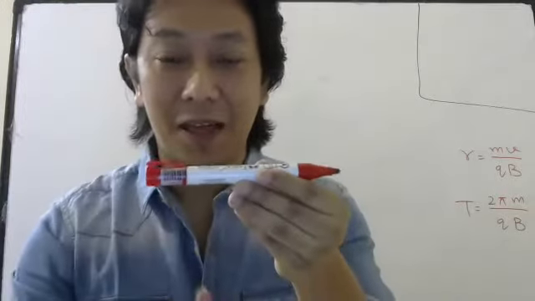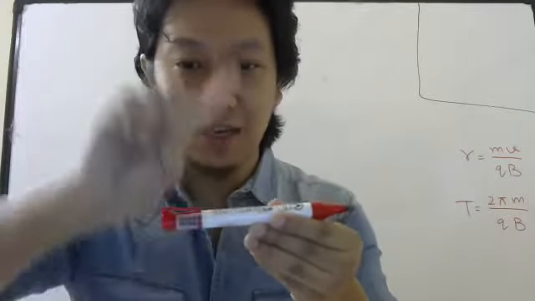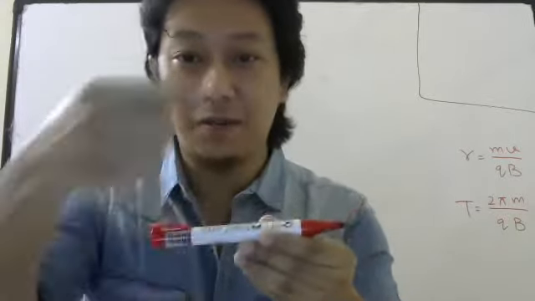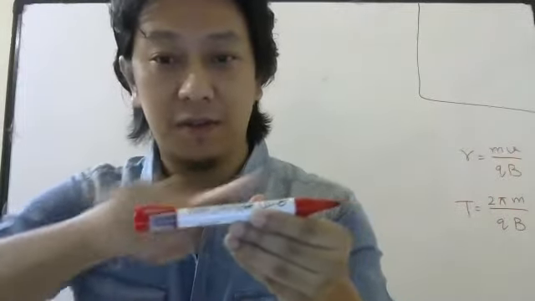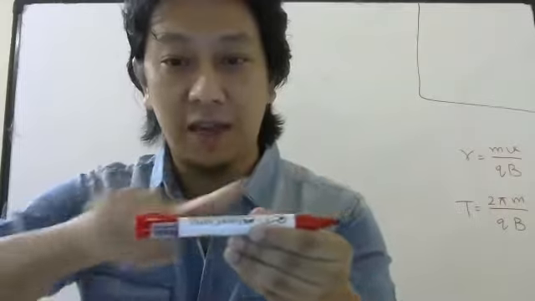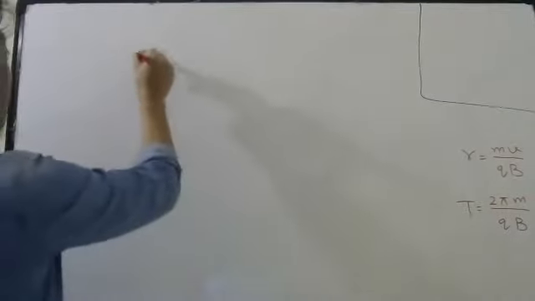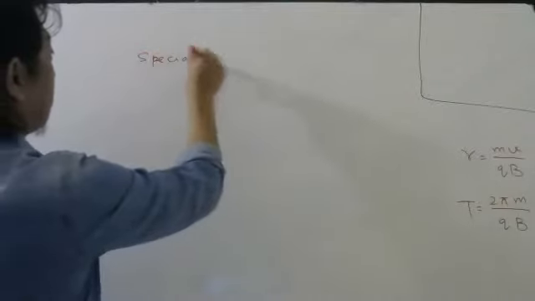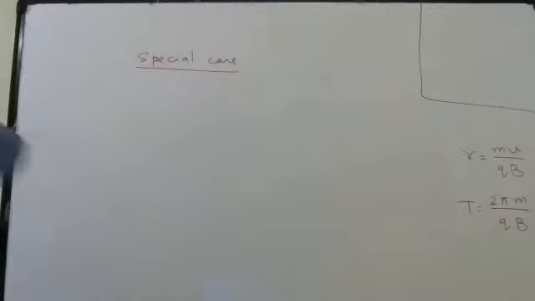If the charge comes perpendicular, then it starts moving in a circle around the magnetic field. But it is possible I will throw the charge like this, at some angle. Then what will happen? So let us study that. A special case. This is there for the board exam also, so look carefully.